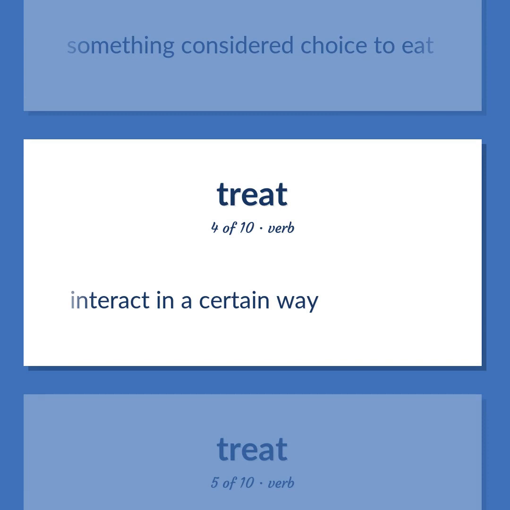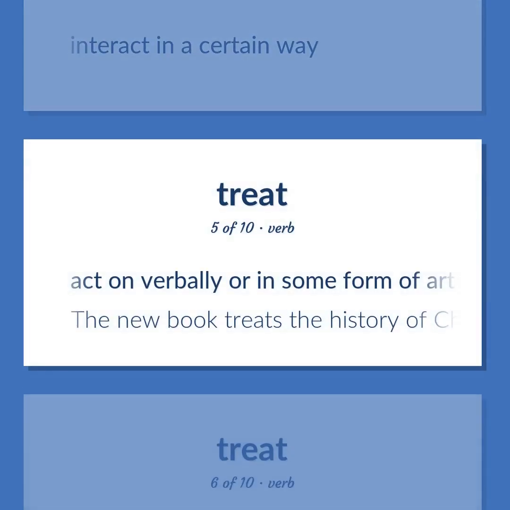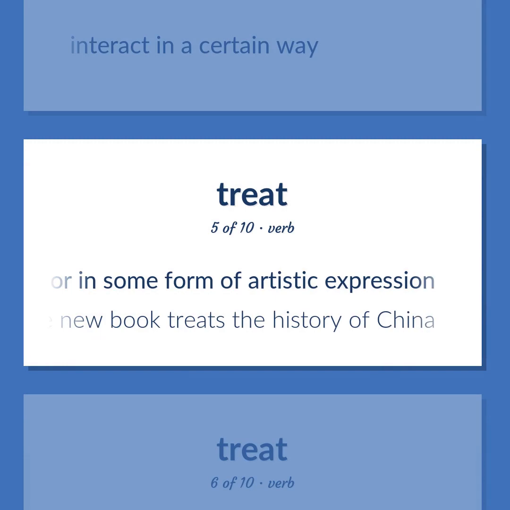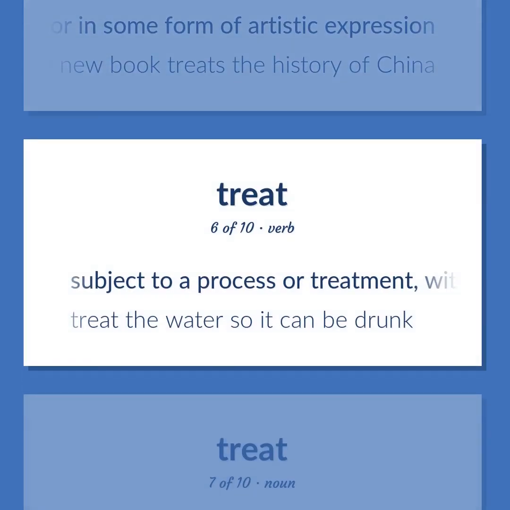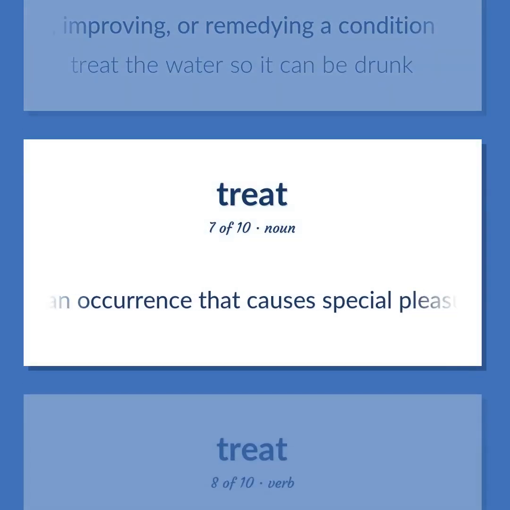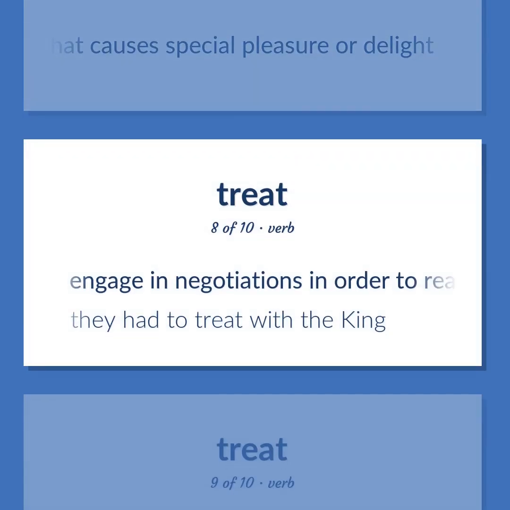Something considered choice to eat. Interact in a certain way. Act on verbally or in some form of artistic expression. The new book treats the history of China. Subject to a process or treatment, with the aim of readying for some purpose, improving, or remedying a condition. Treat the water so it can be drunk. An occurrence that causes special pleasure or delight. Engage in negotiations in order to reach an agreement. They had to treat with the king.